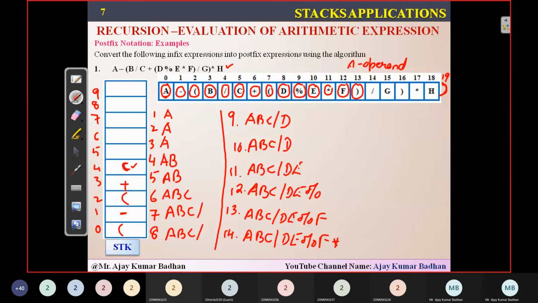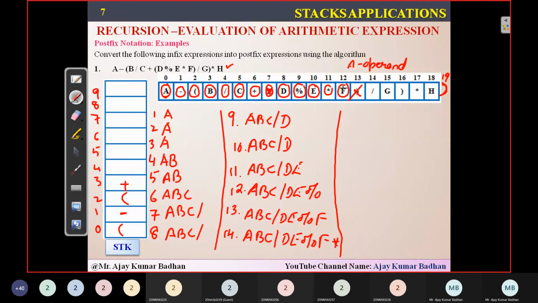And then I encountered this one. So now I will remove this one also, but I will not add it to this expression. I'm not adding those brackets to the postfix expression, simply dump them. So this bracket is gone and this bracket is also gone. This is the bracket which we have placed here.